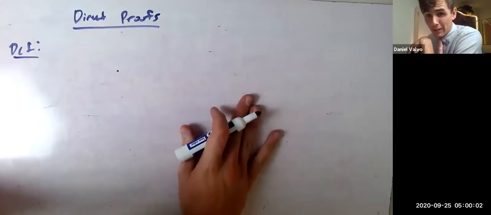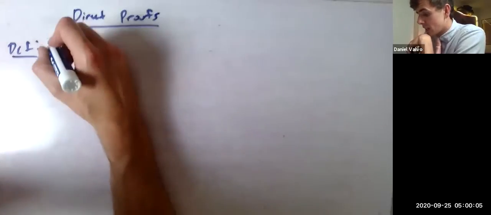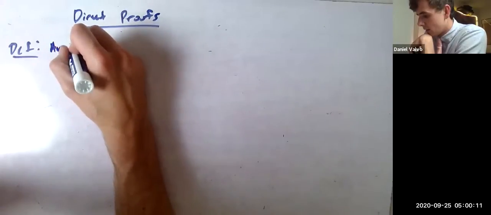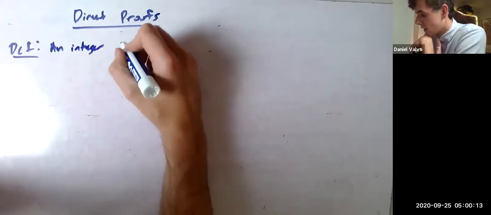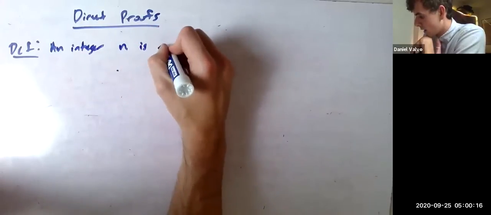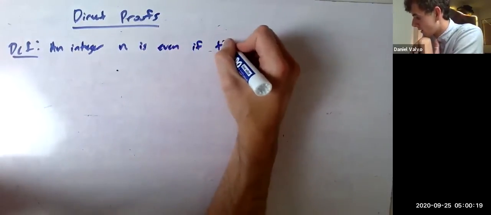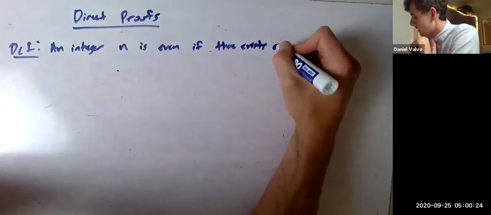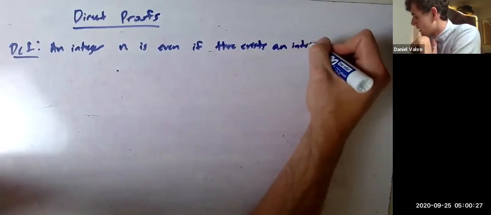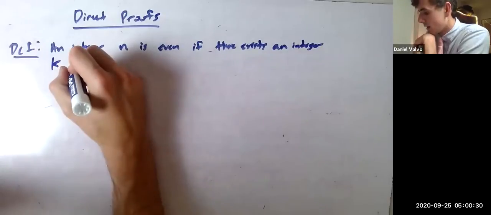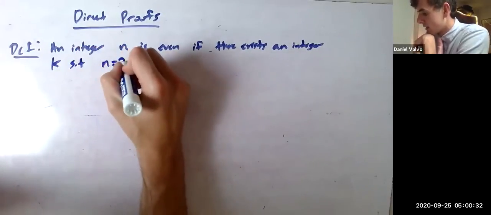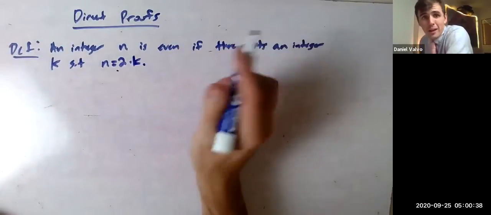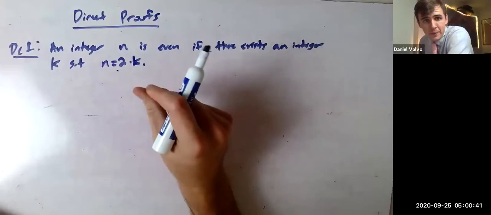So first of all, let's talk about a definition. The definition of the evens. An integer n is even if there exists an integer k such that n equals 2 times k. Basically saying you're even if you're a multiple of 2. But this is the official way to write it, right?